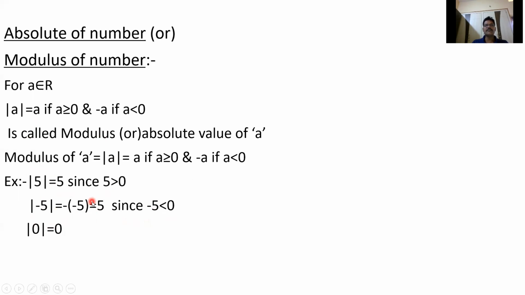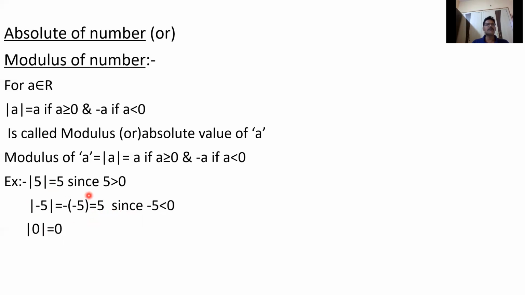So finally, the modulus of a number means whether it is positive or negative, we can write only the positive value. And mod 0 is 0. So in lower classes, we write mod minus 5 as just positive 5, and mod 5 is also 5. Mod minus 6 is also 6, and mod 6 is also 6.